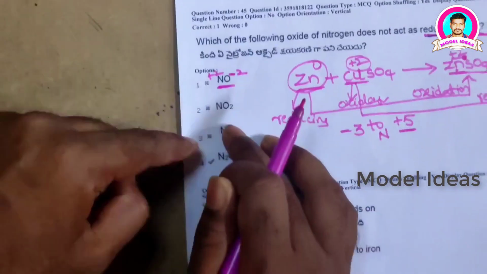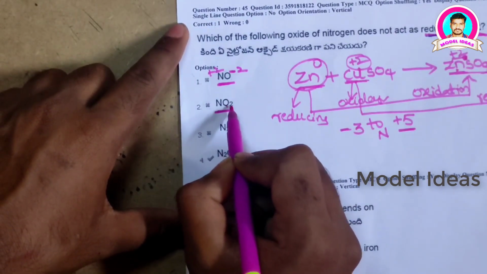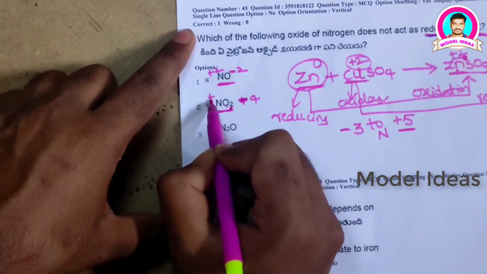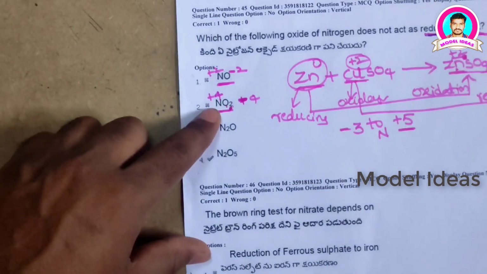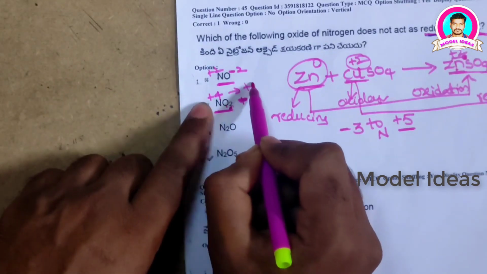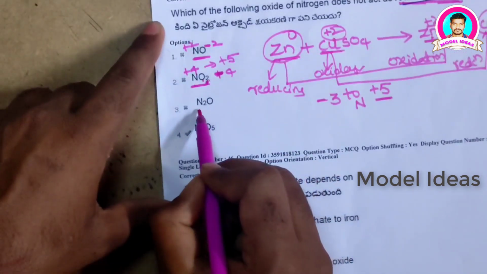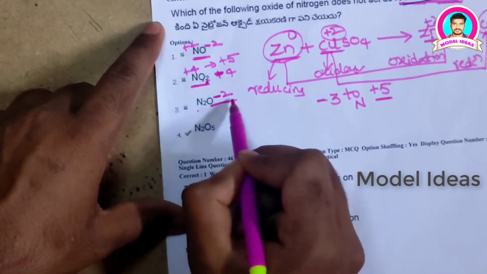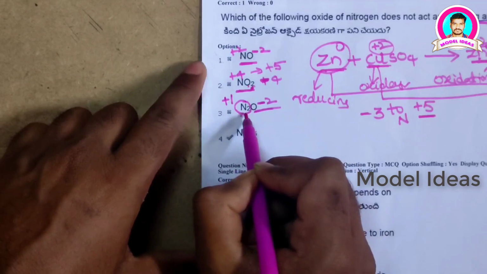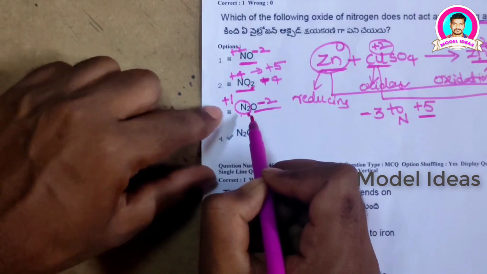For NO2 we have 2 oxygens. Each oxygen is -2, so 2 into -2 is -4, and on nitrogen it is +4. So there may be a chance of undergoing oxidation from +4 to +5. When it comes to N2O, oxygen is -2, and we have 2 nitrogens, so with respect to one nitrogen it is +1.